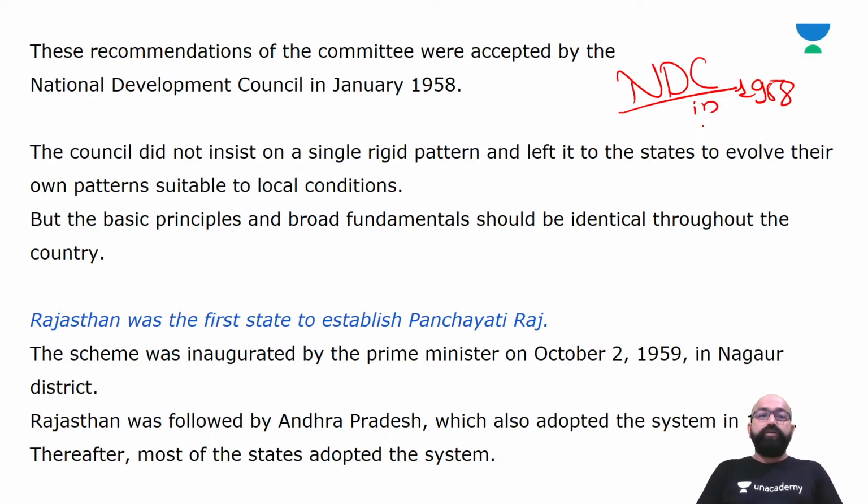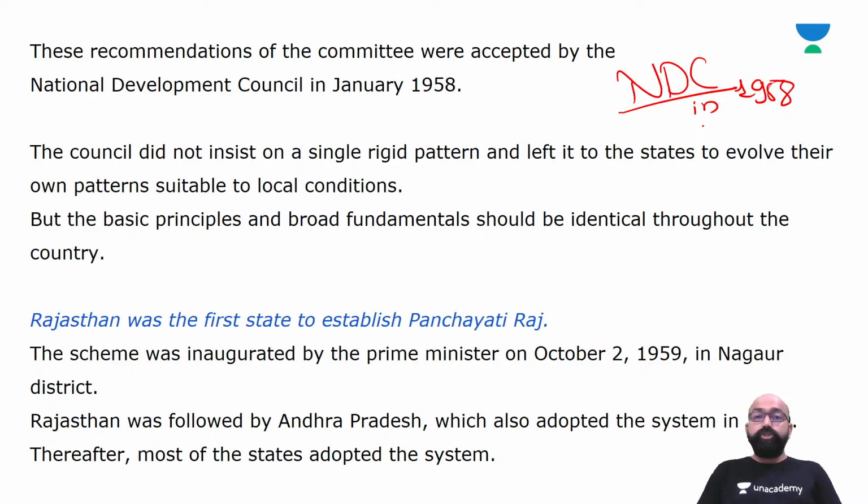The NDC did not insist on a single rigid pattern and left it to the states to evolve their own pattern suitable to local conditions and their governance. But the basic principles and broad fundamentals should be identical throughout the country.